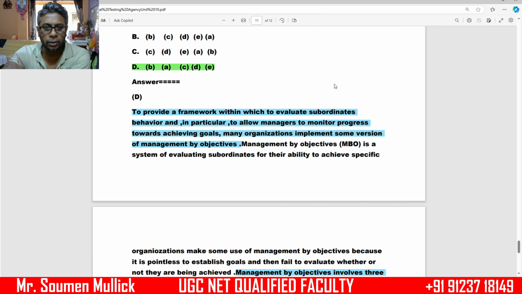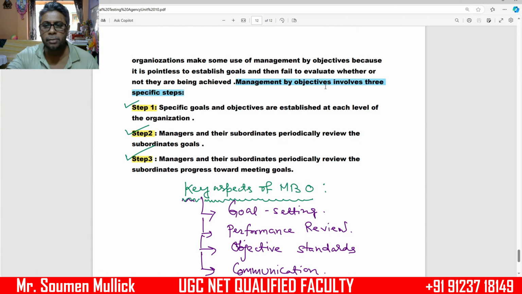To provide a framework within which to evaluate subordinate behavior, in particular to allow managers to monitor progress towards achieving goals, many organizations implement some version of management by objectives. Management by objectives involves 3 specific steps. Number 1, specific goals and objectives are established at each level of the organization. Number 2, managers and their subordinates periodically review the subordinate goals. Number 3, managers and their subordinates periodically review the subordinate progress towards meeting the goals.